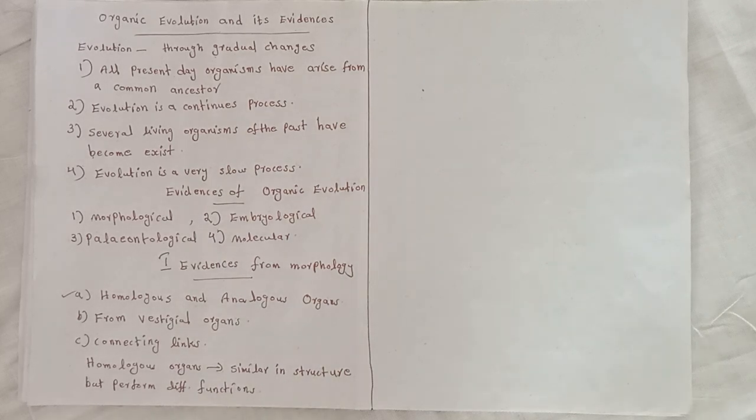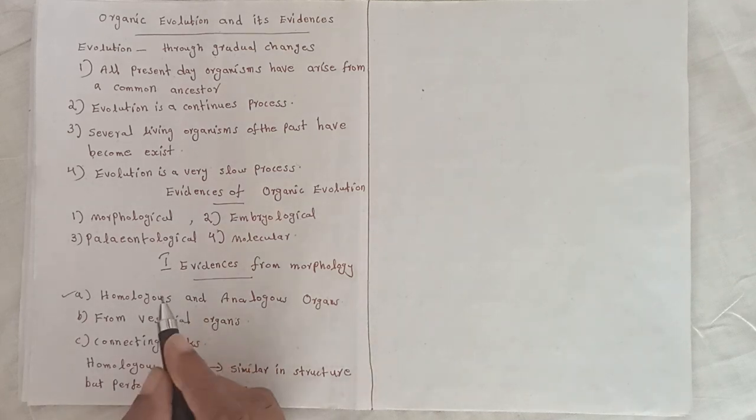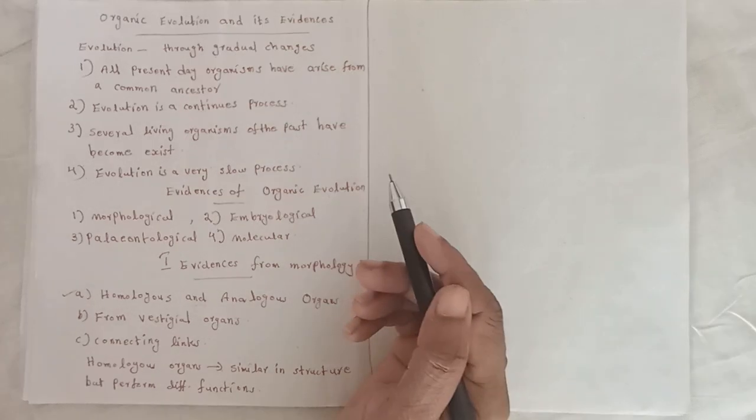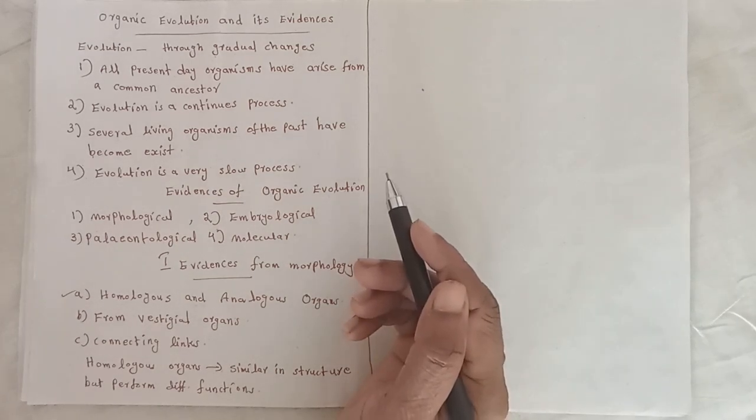Examples: forelimbs of vertebrates. If we consider forelimbs of vertebrates like birds, bat, whale, cat, horse and human, they have bones such as humerus, radius, ulna, carpals, metacarpals and phalanges. All these animals use their forelimbs for different functions.